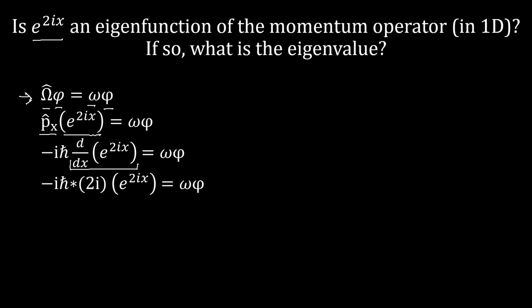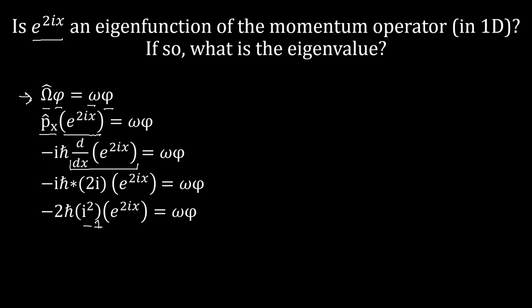From here, our derivatives are done. We just need to do a little bit of cleanup. So negative i h bar times 2i, we're going to get is negative 2 h bar times i squared. And then we still have our e to the 2ix. But there's two things we note here. i squared is just negative 1.